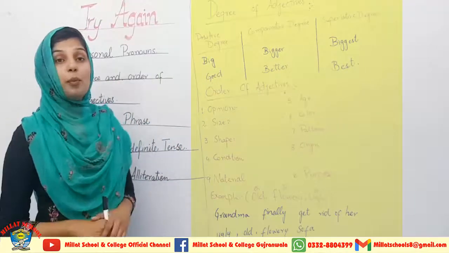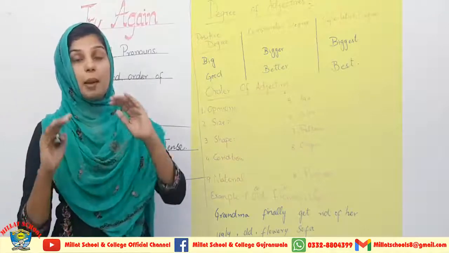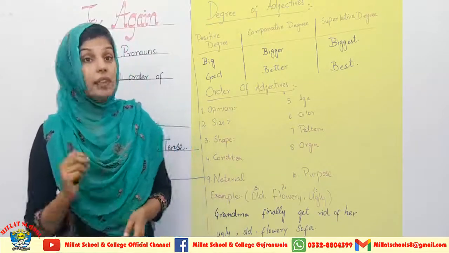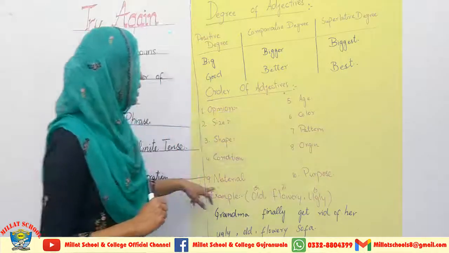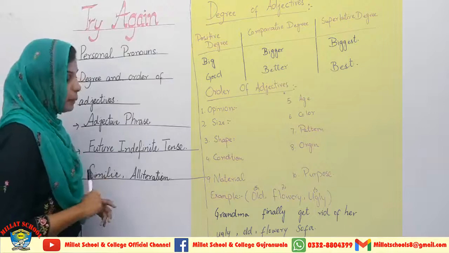So this is the way when you have to arrange adjectives in a sentence, in a paragraph, or in creative writing. Then you will have to follow this pattern. This pattern is over here in front of you. I am going to give you an example.